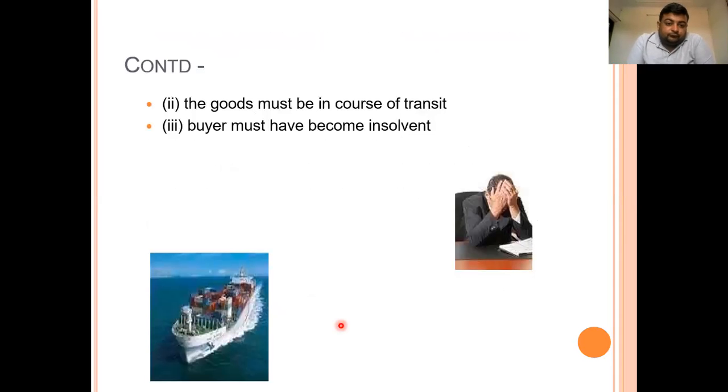Second, goods must be in transit. It means they must not have been received at the destination, that is, by the buyer. Third, the buyer must have become insolvent. If the buyer has become insolvent, the seller can stop the goods in transit and execute his right under sections 50, 51 and 52 of the Indian Sale of Goods Act 1930. So these are the rights.